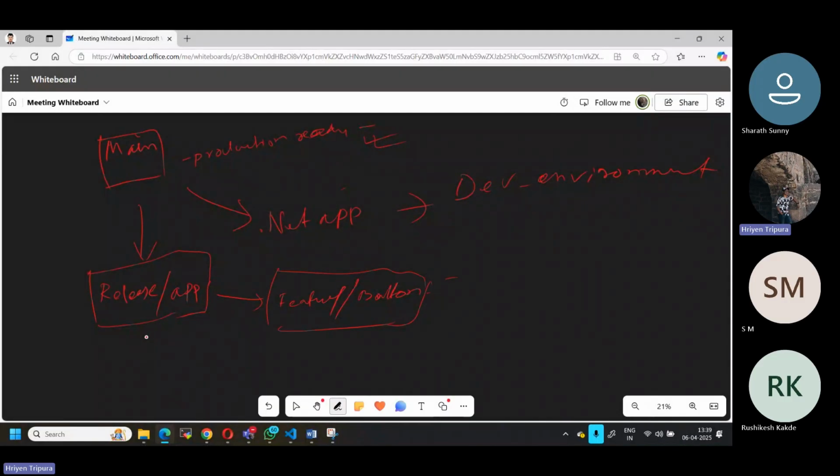Another person also works from the same thing, because this has to be deployed, right? They'll take the code again from the release branch and create, let's say this time, a feature slash branch about the page. This is a page-related issue, a small, minor issue. They'll take the code, and this person individually starts working there. Once they're good with the code, they will test the code in this particular branch. Once the code has been tested,